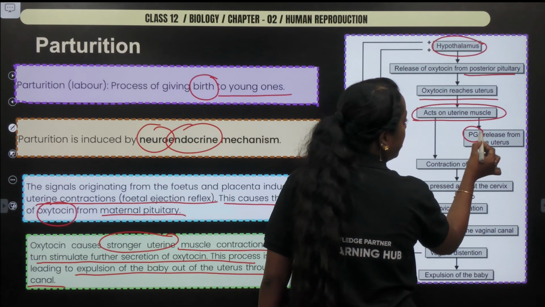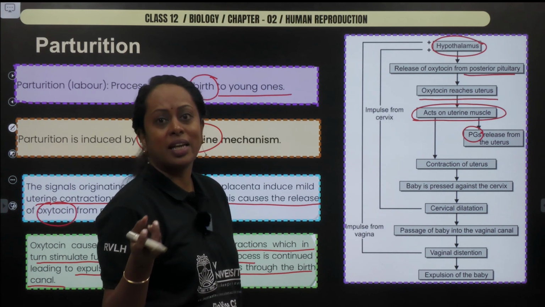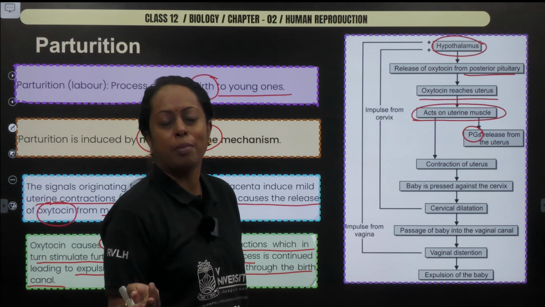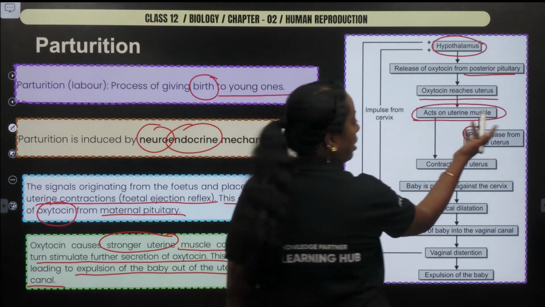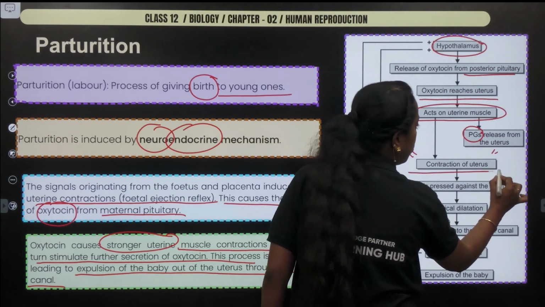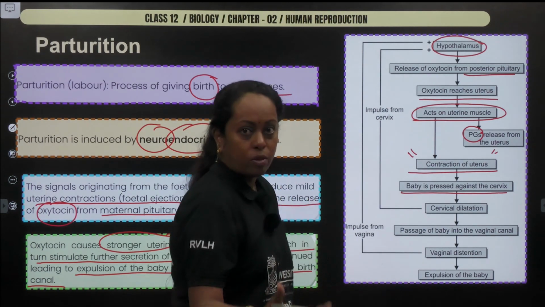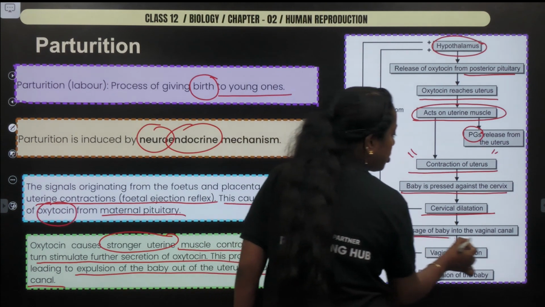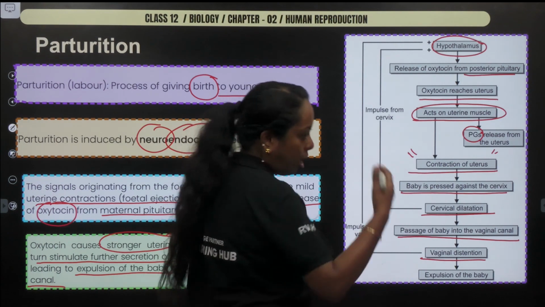Now, if you check this term here, PGs, if you ask me what it is, it is prostaglandins. A prostaglandin is a chemical, not a hormone, because it is just absorbed by your smooth muscle. It is produced in males as well as in females. It brings about contraction of smooth muscles, so that is also being released. Altogether, prostaglandins and oxytocin cause the uterus to undergo contraction, during which the baby is pressed against the cervix. The head of the baby faces first, cervical dilation occurs, the baby passes into the vagina, and then there is expulsion of the baby outside.